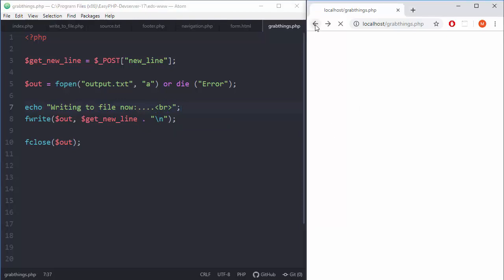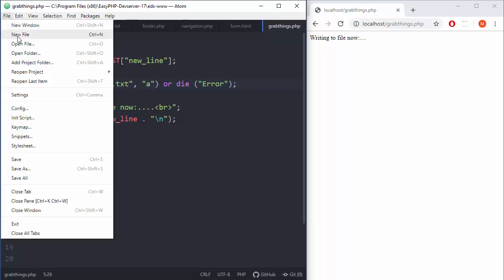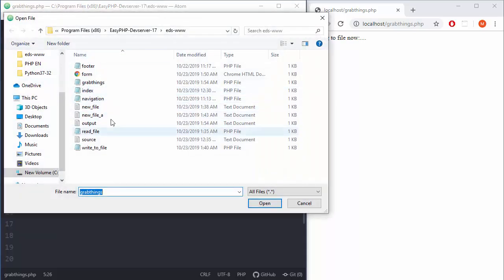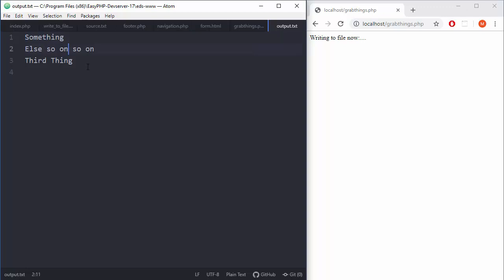So let's go back and let's type something else, something like that, who cares, submit. Okay, let's go back, refresh, and third thing, and submit, and there you go. So let's manually check our file, output.txt, and I hope that everything will be fine. Output.txt, oh yeah, so there you go, the thing works.